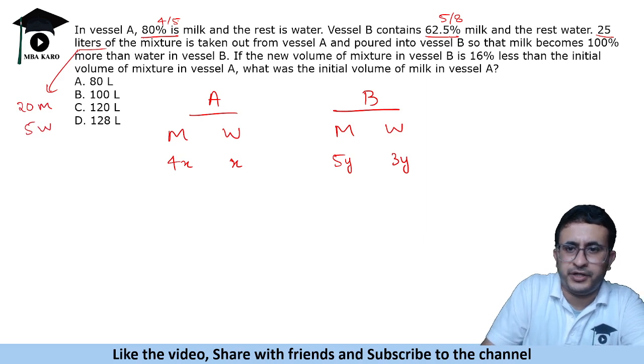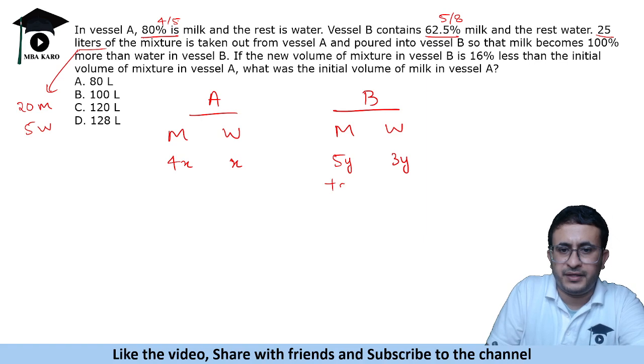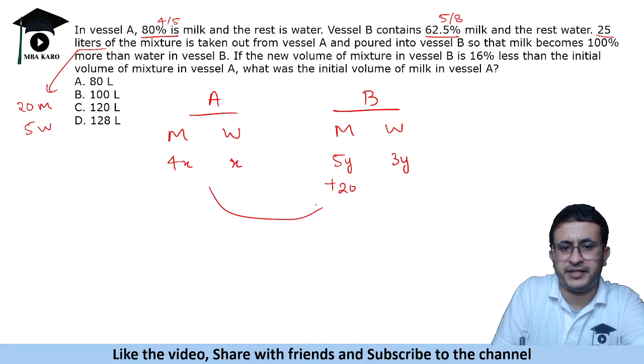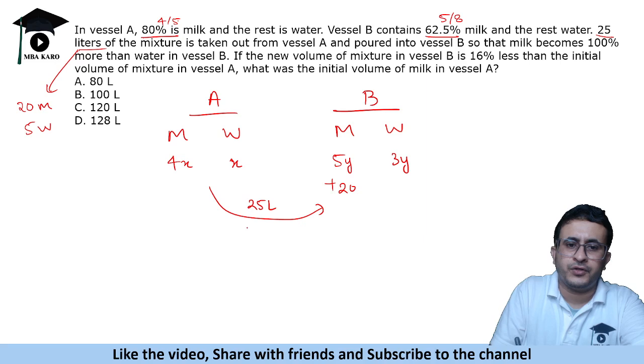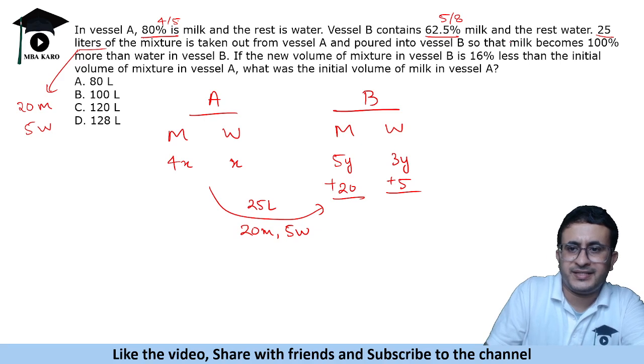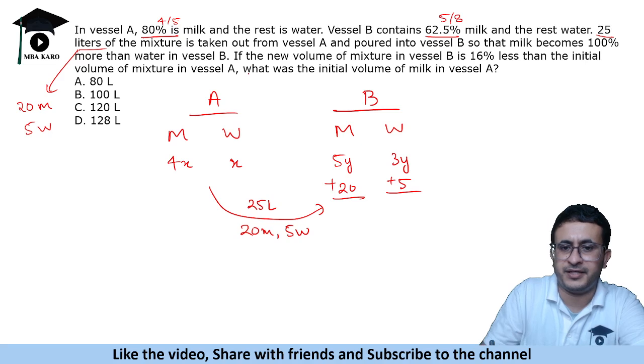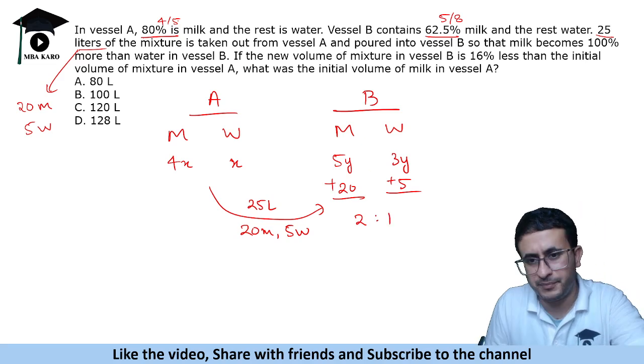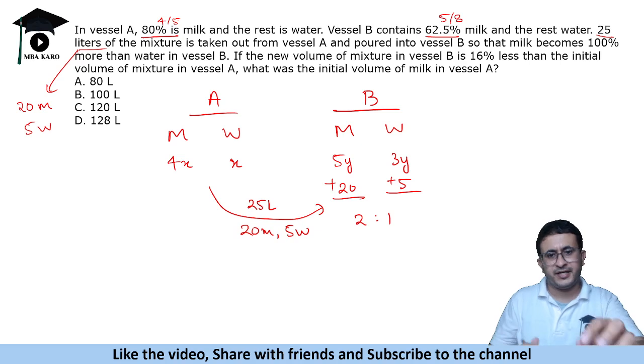Okay, and poured into vessel B. So if we add milk, so in 25 liter, we will have 20 milk and 5 water. So it becomes 5y plus 20, 3y plus 5. Now it says milk becomes 100% more than water in vessel B. So milk percent becomes 100% more, that means 2:1 में हो जाएंगे. 100% more means double.